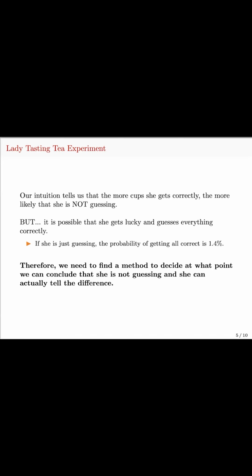In fact, using probability theory, we can compute that if she's just purely guessing, the probability of getting all correct is just 1.4%. 1.4% is a very small percentage, but it is still possible. Therefore, we need to find a method to decide at which point we can conclude that she is not guessing and that she can truly tell the difference.